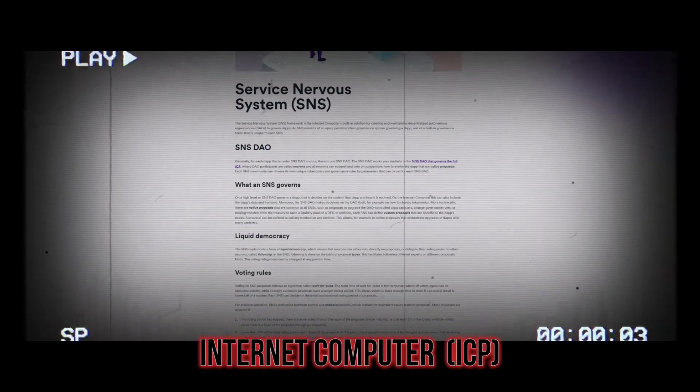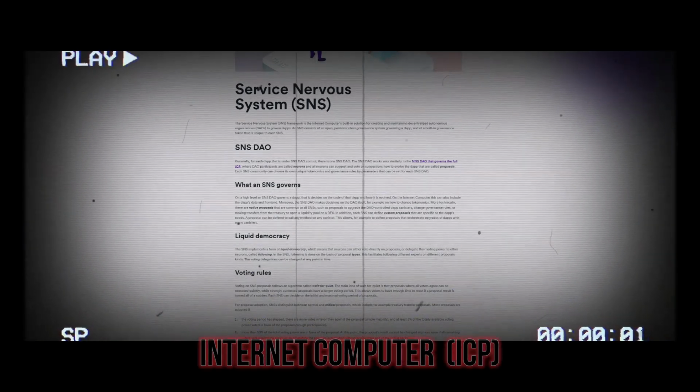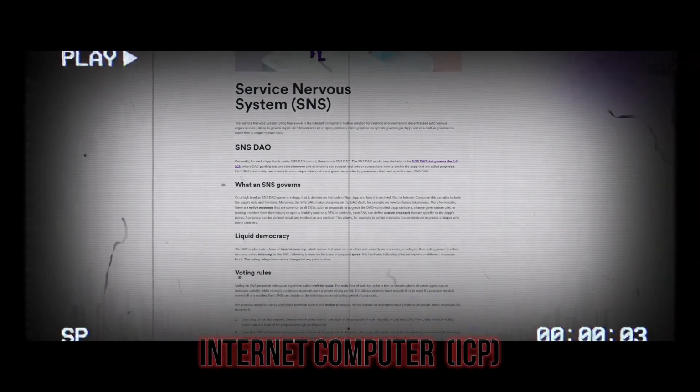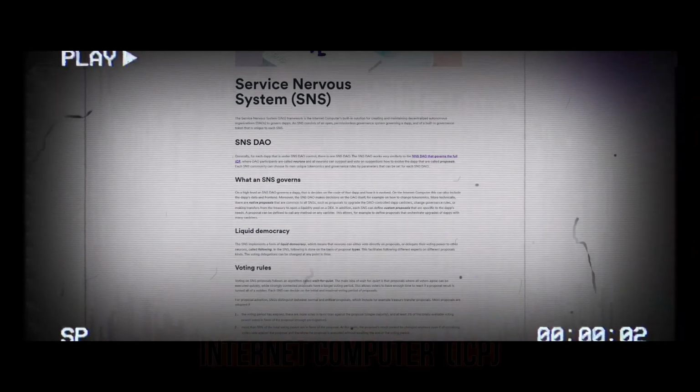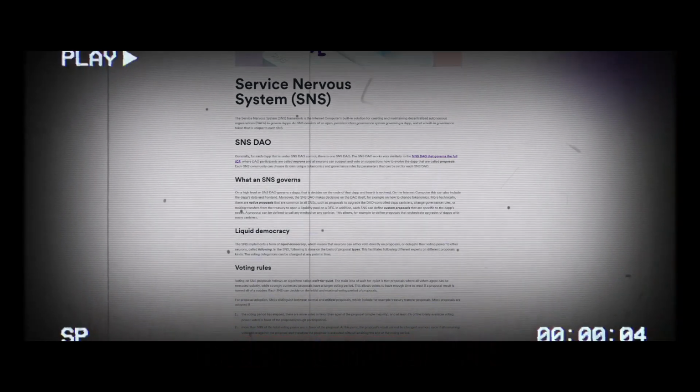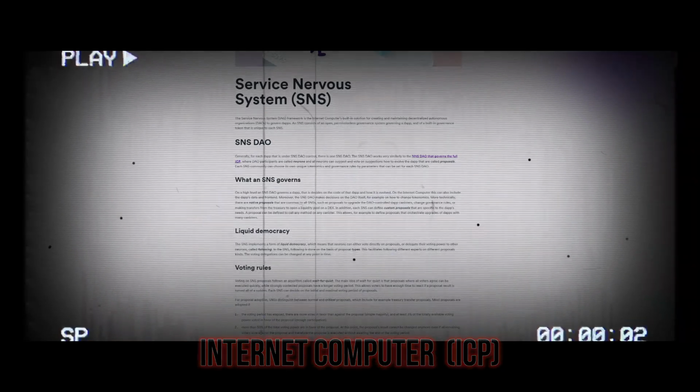What an SNS governs. On a high level, an SNS DAO governs a dApp, that is, decides on the code of that dApp and how it is evolved. On the Internet Computer, this can also include the dApp's data and front-end. Moreover, the SNS DAO makes decisions on the DAO itself, for example on how to change tokenomics.